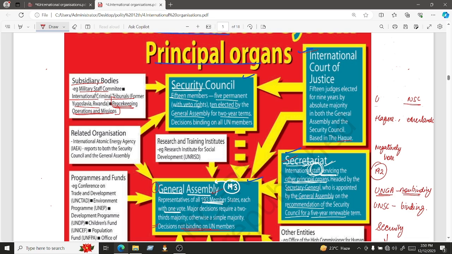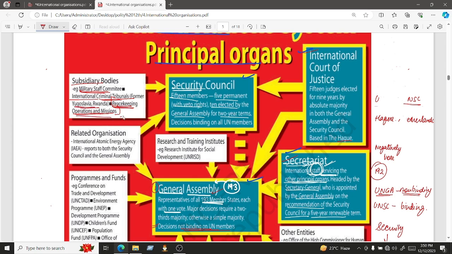So this is basically your Military Staff Committee. What is the work of the Military Staff Committee? Military staff, so the people who are a part of the military. A committee was formed for the military people. Then there are the International Criminal Tribunals. On the international level, whatever criminal cases are going on, a particular bench was established. The criminal cases would be referred to these particular tribunals rather than the court. Basically, to decrease the load of the courts, that tribunal was formed. It was based in Yugoslavia, Rwanda. Then there is your peacekeeping operation and mission.